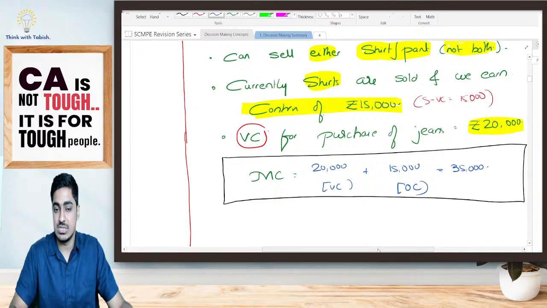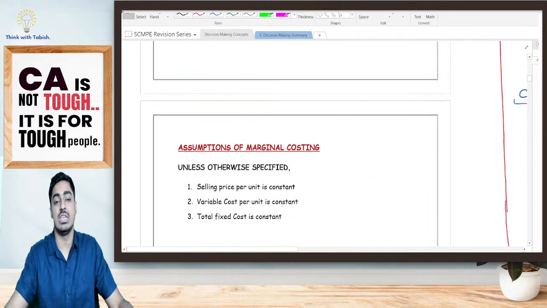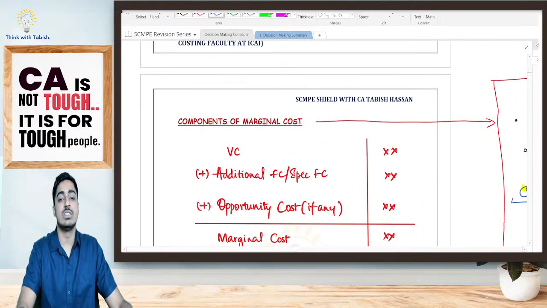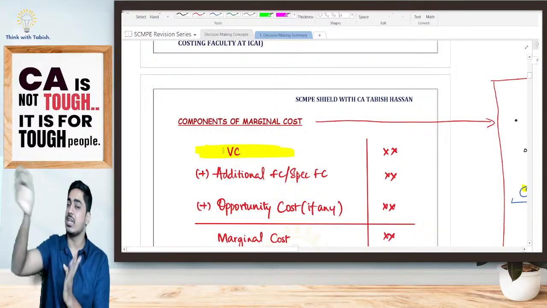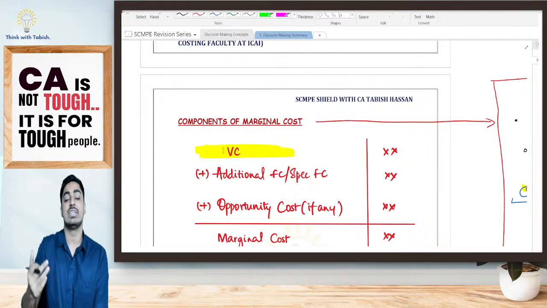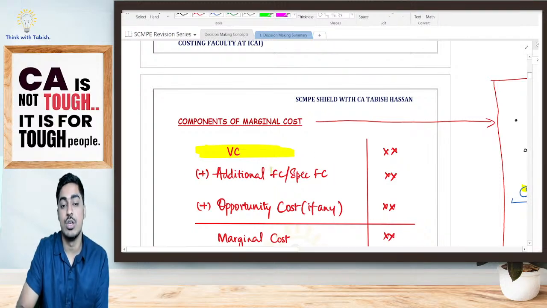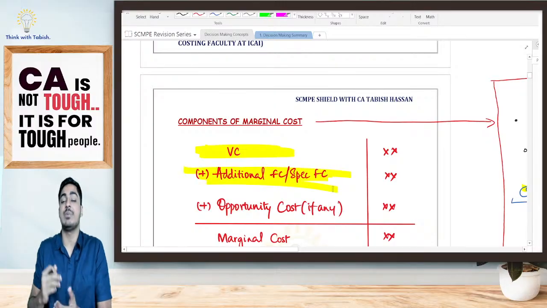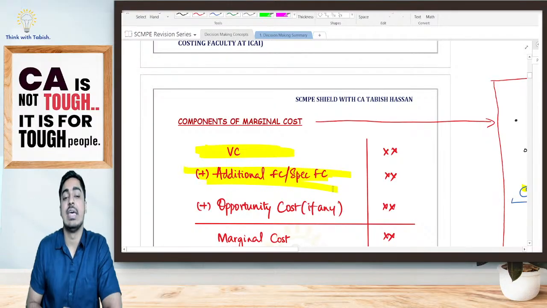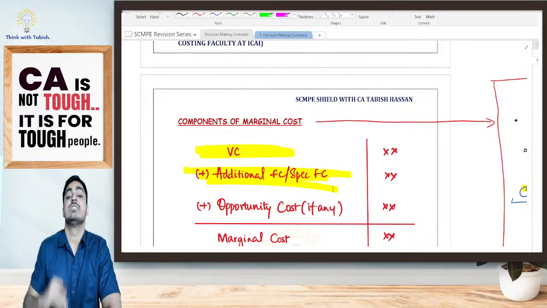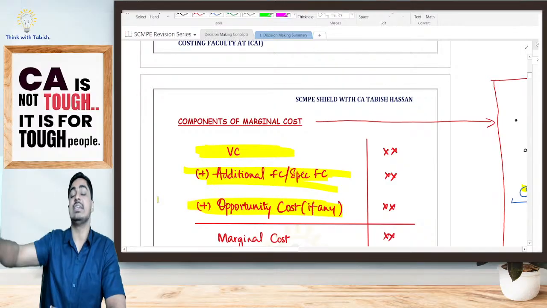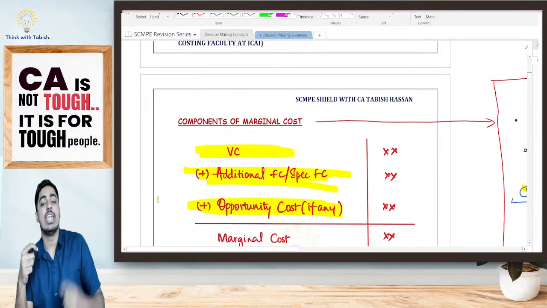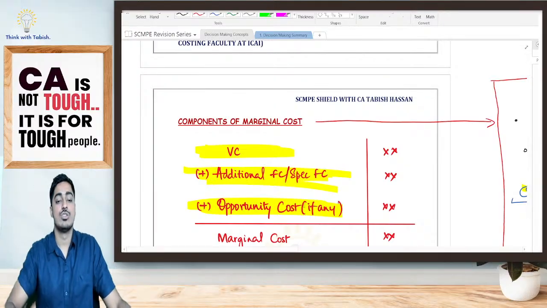Is it clear, students? So my marginal cost includes three things. First is my variable cost. Specifically to take any decision, I will be incurring my variable cost. That is my marginal cost. Next, it also includes my specific fixed cost or additional fixed cost. Any fixed cost that I'm incurring specifically to take a decision also forms a part of my marginal cost. Yes, my marginal cost also includes my opportunity cost. If to take that decision I've sacrificed anything else, that will also form a part of my marginal cost. So all these three together form my marginal cost.